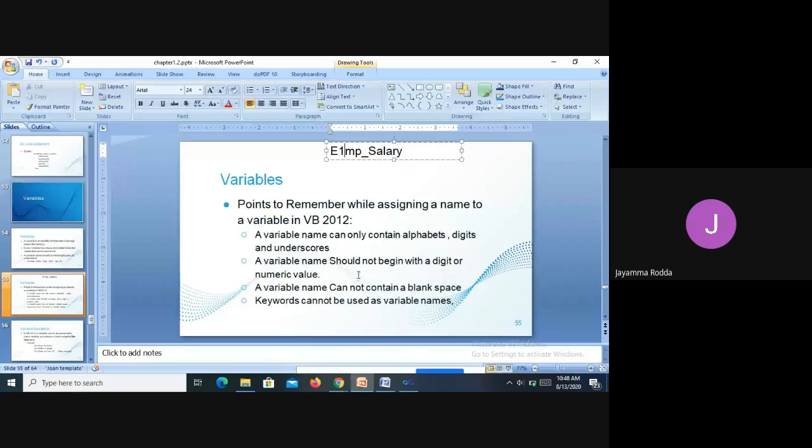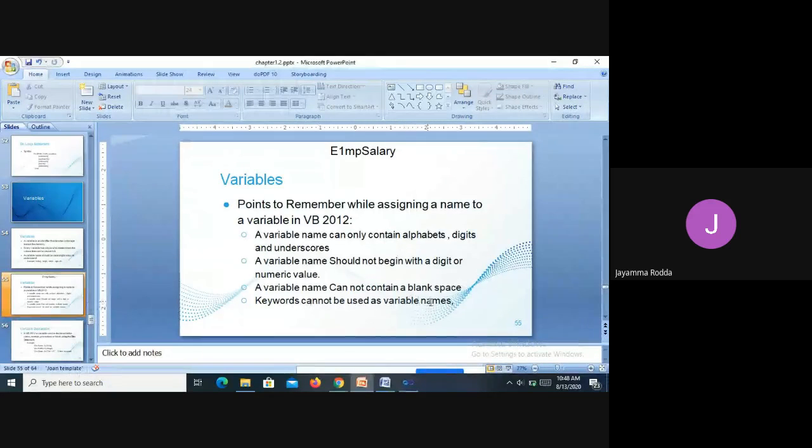It is an error. Next, a variable name cannot contain blank spaces. This is what I said: employee salary. You should not leave that blank space there. If you write that blank space, it will consider it as two values and it will say it is an error. Blank spaces will not be considered by the compiler. So I need to fill that blank space with something else, with the underscore. Or if it is not possible, simply write EMPsalary without any space.